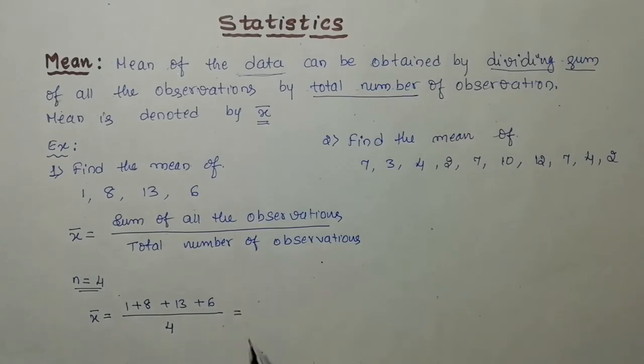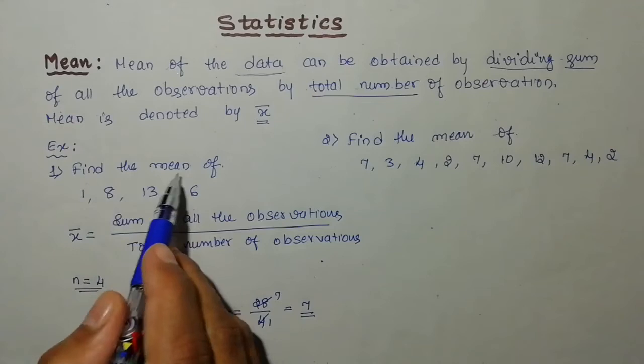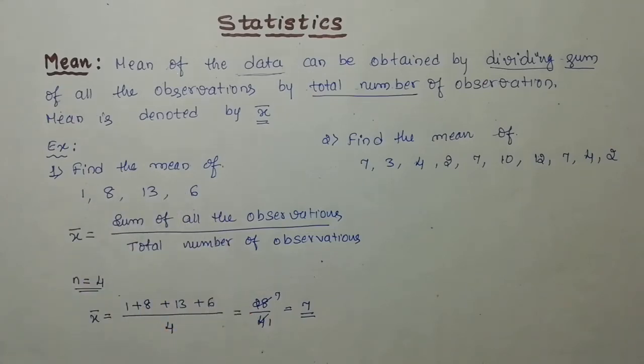If you take the sum of all the observations, 1 plus 8 is 9. 9 plus 13 is 22. 22 plus 6 becomes 28. Then 28 divided by 4. If you divide 28 by 4, you will get the mean of this data. 4 sevens are 28, so the answer is 7. 7 is the mean of this data.